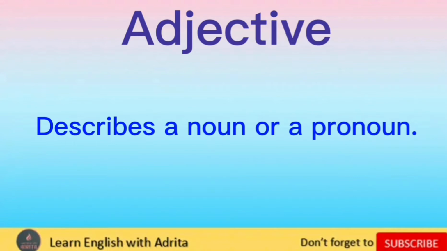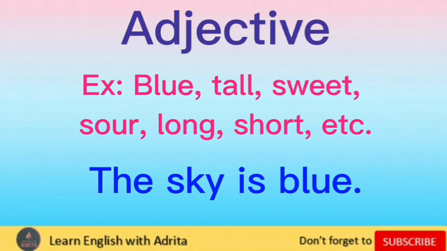Adjective describes a noun or a pronoun. Examples: blue, tall, sweet, sour, long, short, etc. The sky is blue.